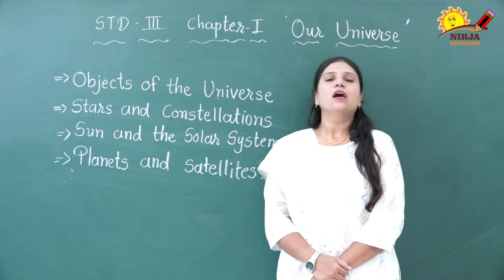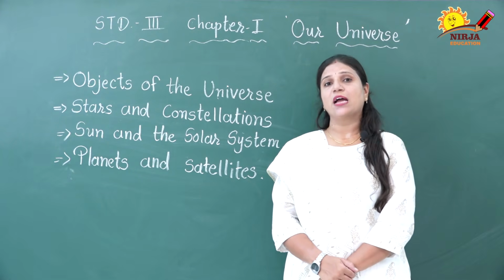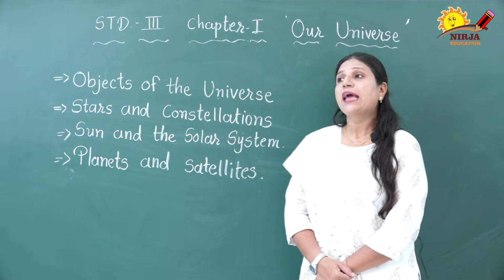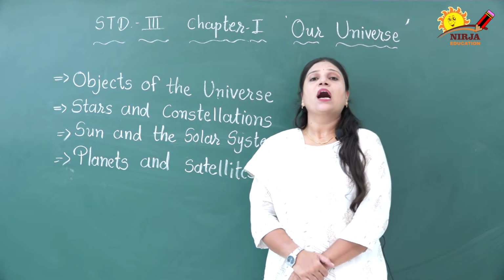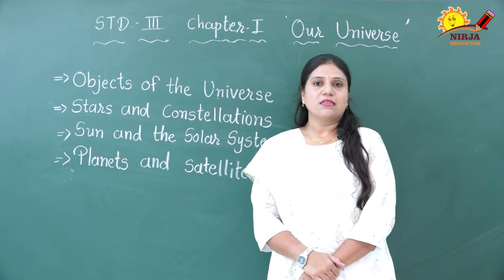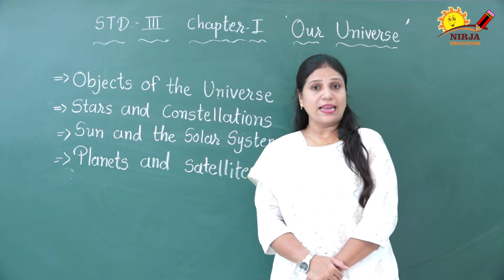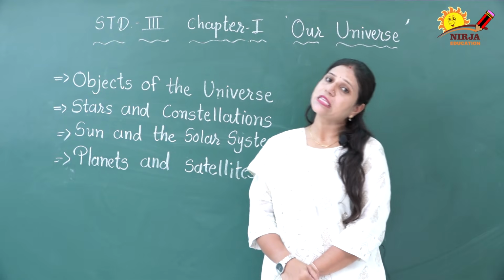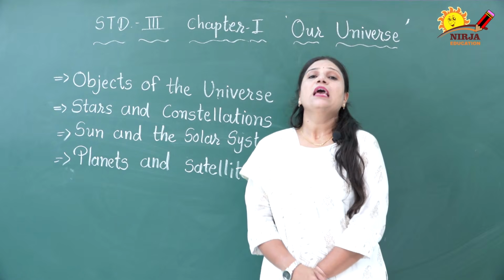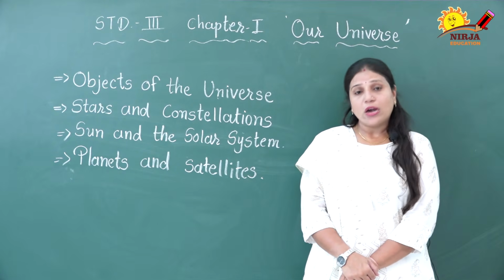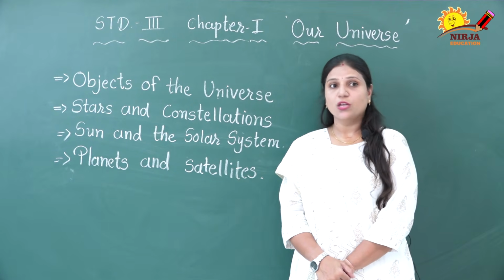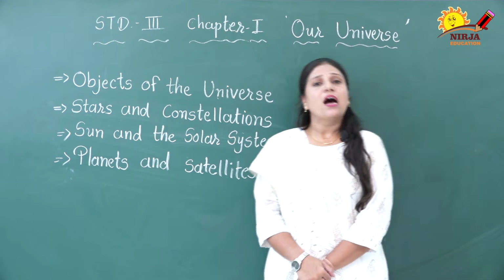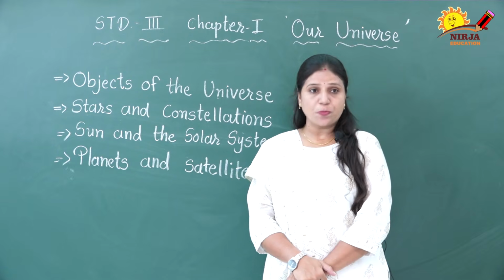We can see millions and millions of stars in the sky. Then these stars make galaxies. Do you know what is a galaxy? Yes, a large group of stars is called a galaxy. Is there only one galaxy in the universe? No. There are many galaxies in space.